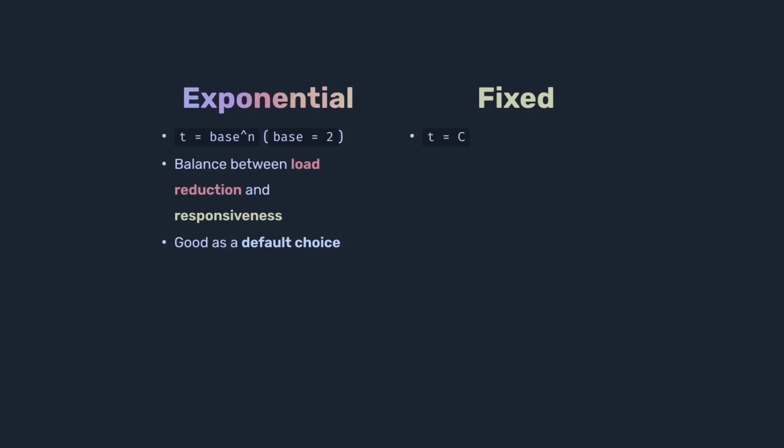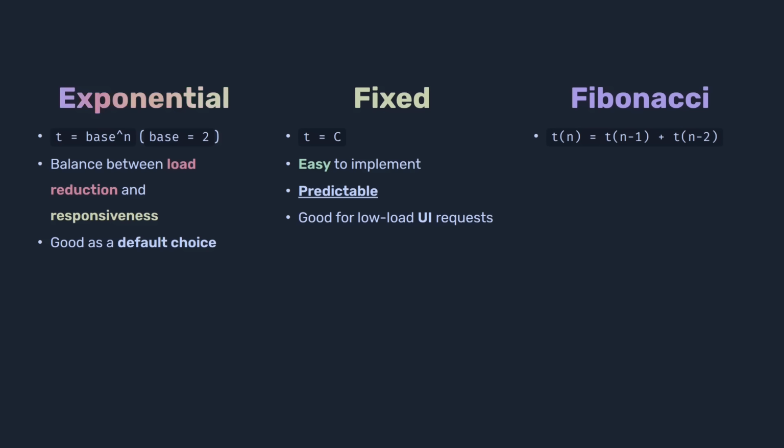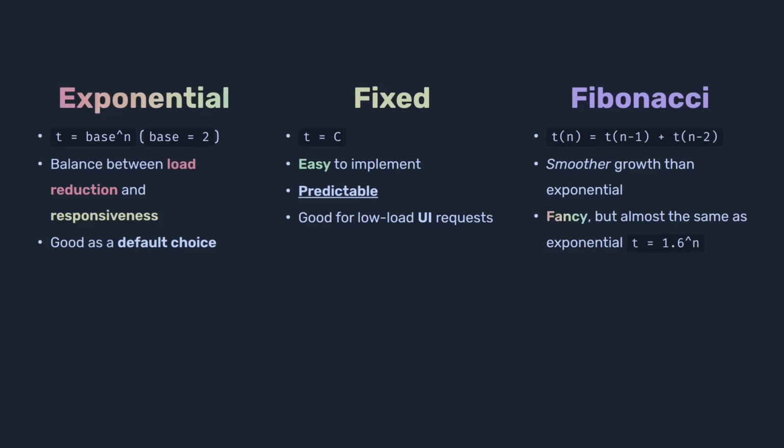Fixed backoff is what we implemented first. It's simple, it creates predictable retries, and it's actually a good choice for UI, where the user is waiting for the result. There is also Fibonacci backoff, where the delay increases following the Fibonacci sequence. It's a bit less aggressive than exponential backoff, but very similar in practice. There are many other strategies, like polynomial, linear, but let's focus on the exponential since it's the most useful one.